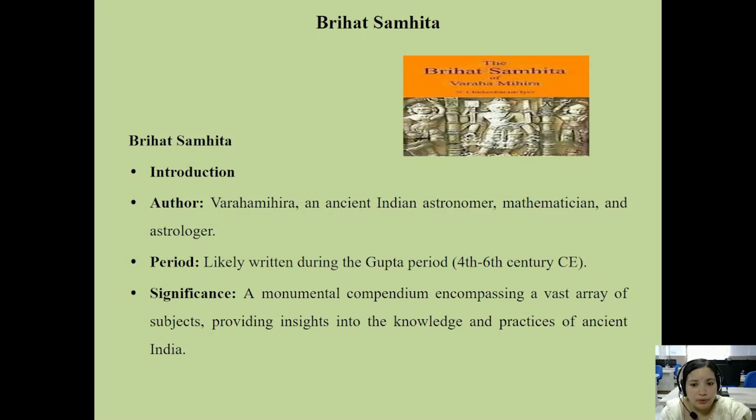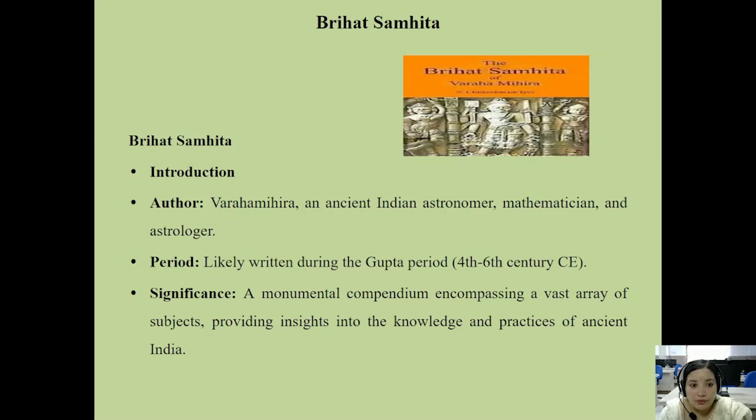So the author is Varaha Mihira, an ancient Indian astronomer, who was also a mathematician and astrologer.